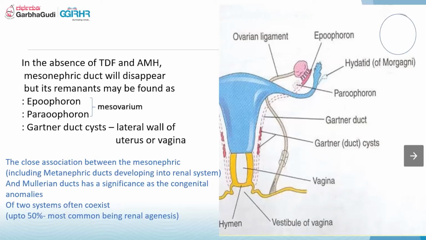Now, we know there is a close association between the mesonephric and the renal system, since the metanephric duct that develops into the renal system arises from the mesonephric duct itself. So it has great significance: 50% of congenital anomalies coexist. If there is any problem in the Mullerian duct or the Wolffian duct, there is a 50% chance we are going to get some anomaly in the renal system too. So 50% chances.